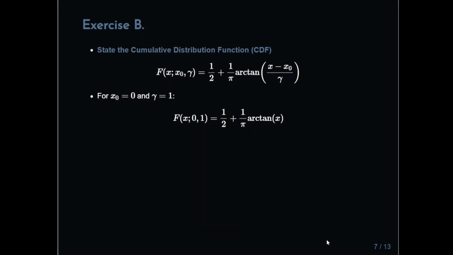Something similar for the cumulative distribution function. In general, F of x with location parameter x0 and scale parameter gamma is 1/2 plus 1 over pi times arctan of (x minus x0 divided by gamma). But when we use our values, x0 equals 0 and gamma equal to 1, we get 1/2 plus 1 over pi times arctan of x. Arctan is essentially get your calculators out.